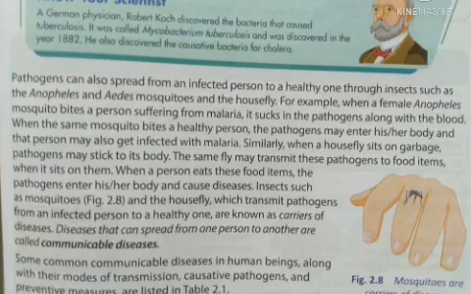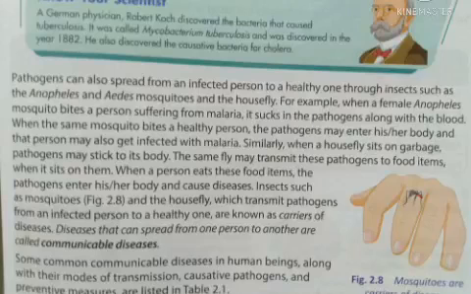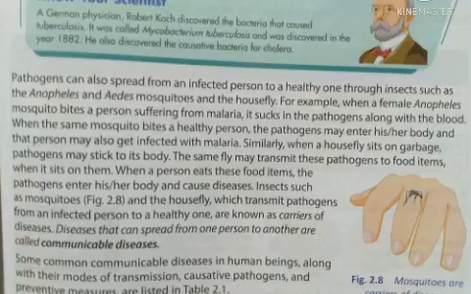Insects such as mosquitoes and the housefly, which transmit pathogens from an infected person to a healthy one, are known as carriers of diseases. Diseases that can spread from one person to another are called communicable diseases. Some communicable common diseases in human beings, along with their modes of transmission, causative pathogens, and preventive measures, are listed in Table 2.1. You have to study this table.